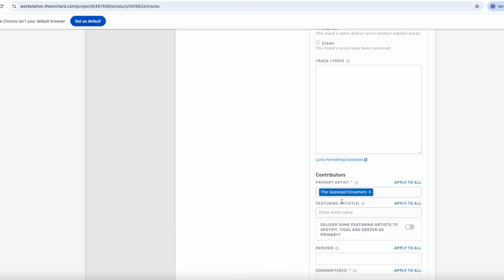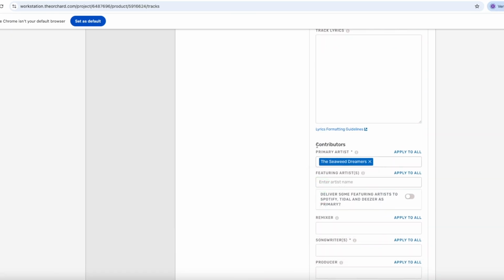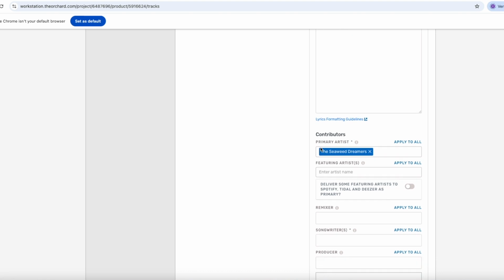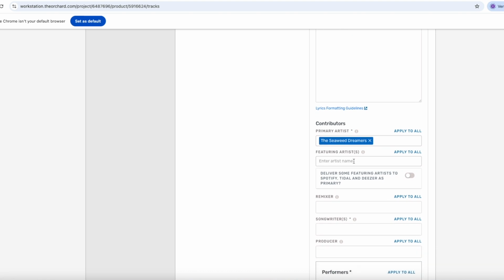So we move on to contributors, and here you enter the artists, groups, or bands that appear on each track. Since the Seaweed Dreamers was entered in the basics section, they already appear in the primary artist field here. However, if there are one or more tracks with a featuring artist, enter that artist's name here in the featuring artist field for the specific track.